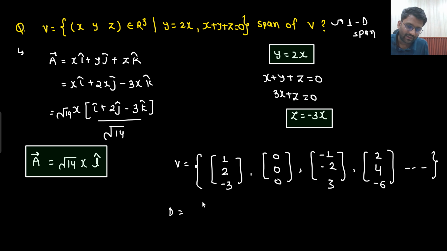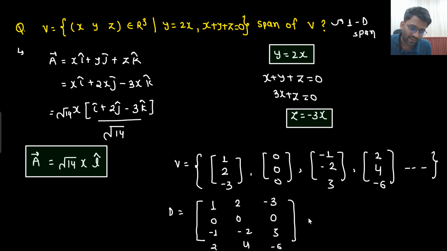Then what I will do? I will create a matrix D. I am creating it row wise. 1, 2, minus 3. Then I am having 0, 0, 0. Then minus 1, minus 2, 3. And then I am having 2, 4, minus 6. What do I do? I apply the transformations. What transformation I will apply? R3 will be replaced with R3 plus R1, and R4 will be replaced with R4 minus 2R1.